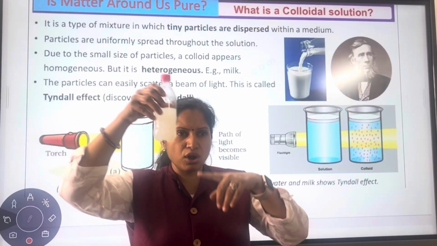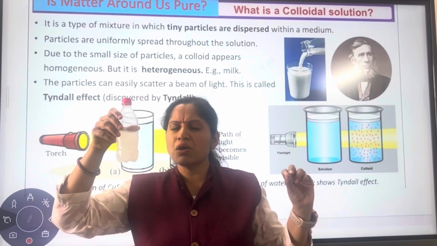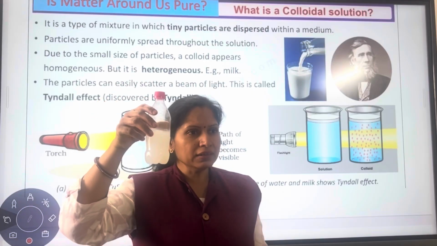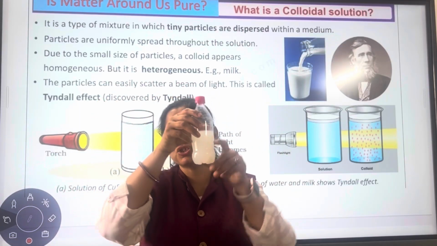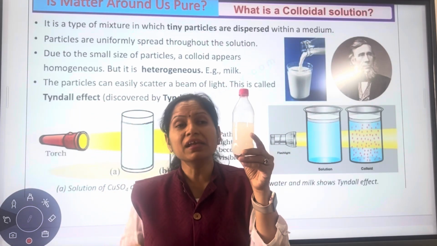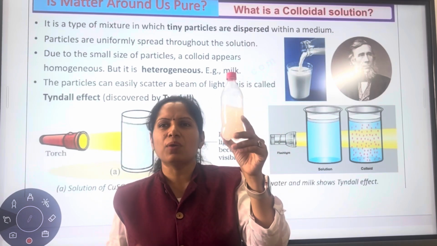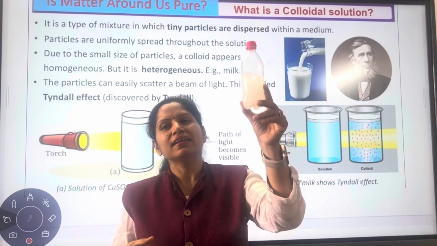In this bottle, I have put a few drops of milk in water, and this milk is making that complete mixture a colloid. Milk itself is a colloidal solution. Okay, so why I'm calling this colloidal, let's see that.